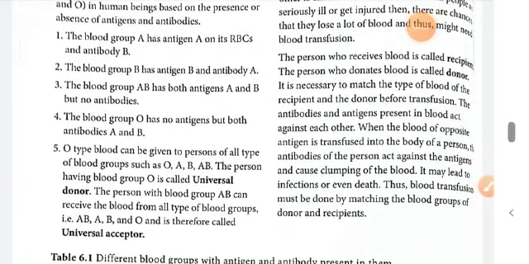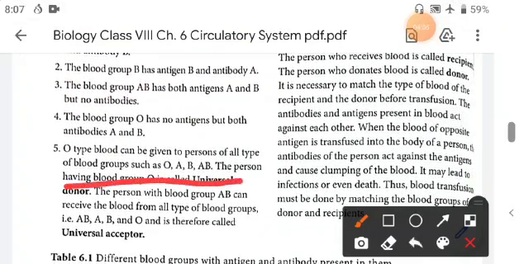Which group? O. Blood group O is called universal donor, and blood group AB is called universal acceptor.